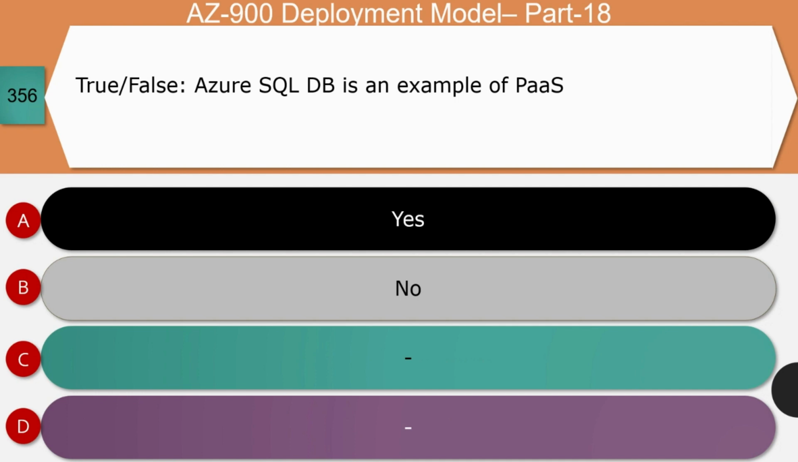True or false? Azure SQL Database is an example of PaaS. Is it yes or no? The right answer for this question is yes. Let's see the reason. Azure SQL Database is a fully managed platform as a service. It has a database engine that handles most of the database management functions like upgrading, patching, backup, and monitoring without any user involvement. And so, using SQL DB, a user can develop an application, deploy, and then use it for his needs. And so, it's an example of PaaS.